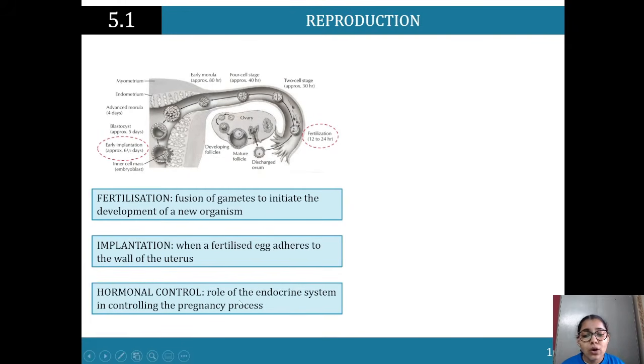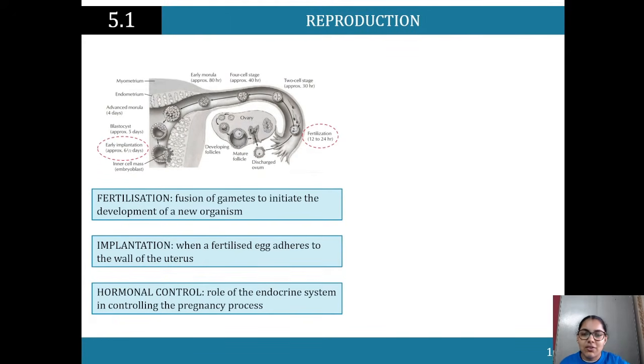Then we've got hormonal control. So you're looking at the role of the endocrine system in controlling the pregnancy process. You will specifically be looking at some hormones, for example oxytocin. There's a bunch listed in the syllabus, like testosterone. You want to look at pregnancy hormones specifically though.